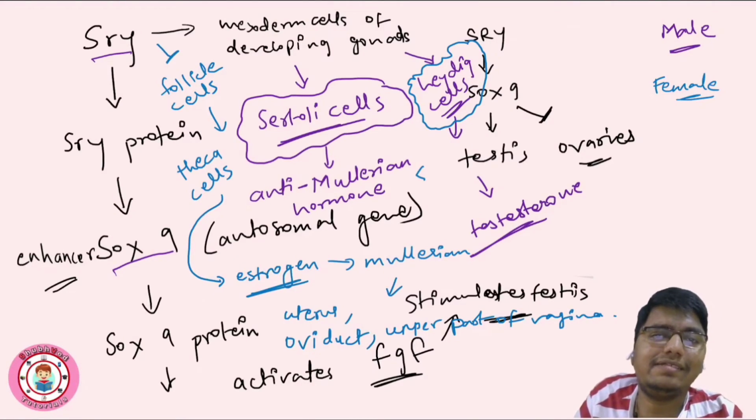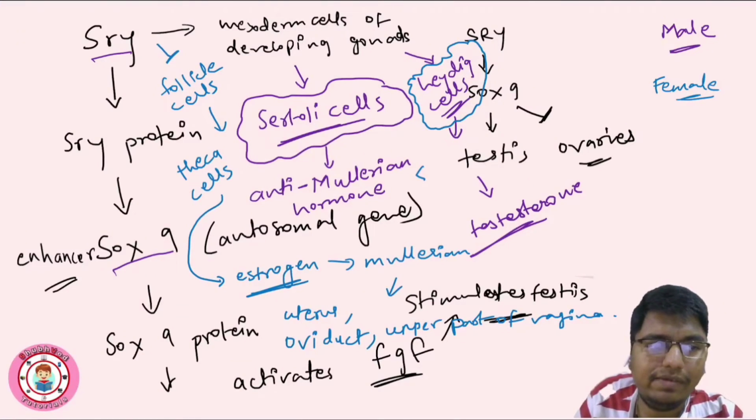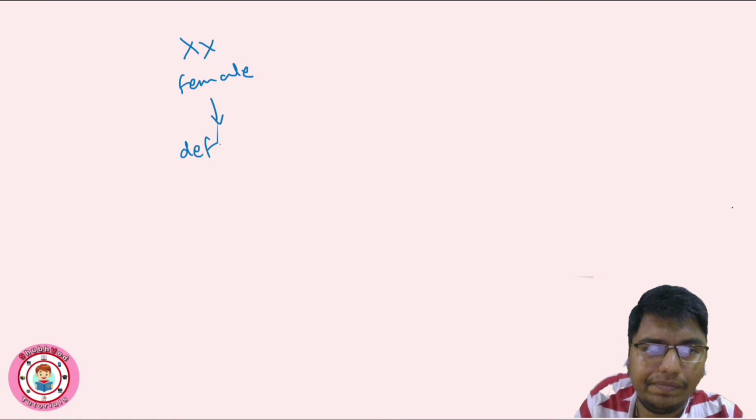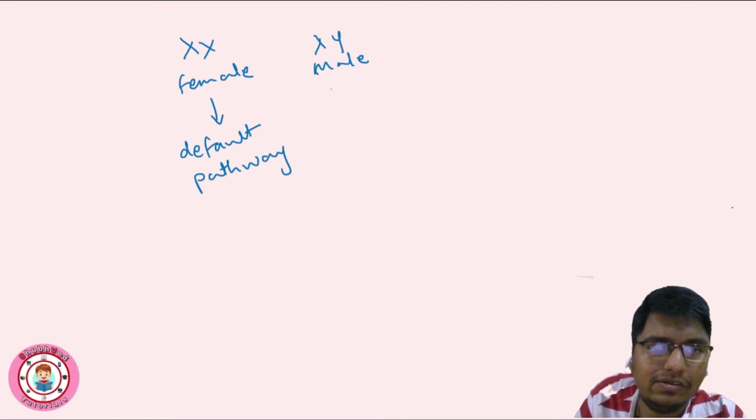So basically we can say that this is the default pathway actually. When the XX is there, female, right? And this is a default pathway. But instead of X, when there comes Y, then the whole thing is changed.